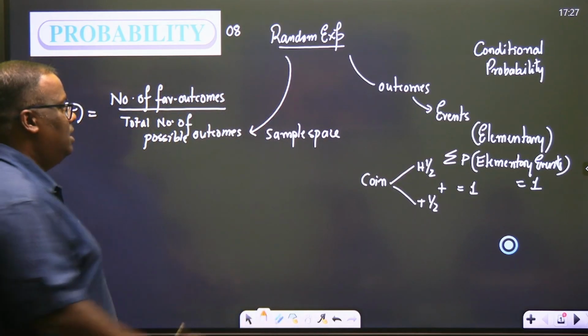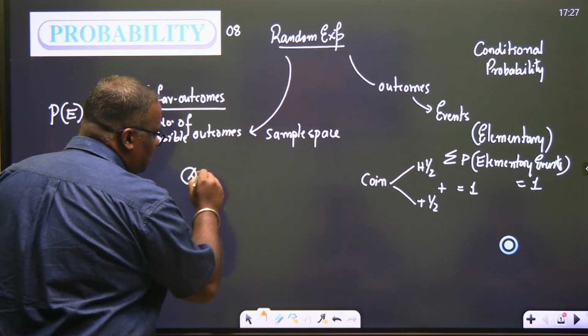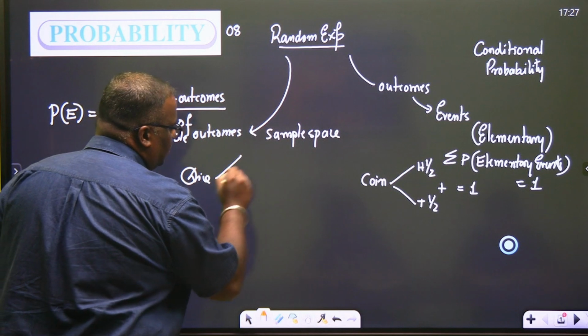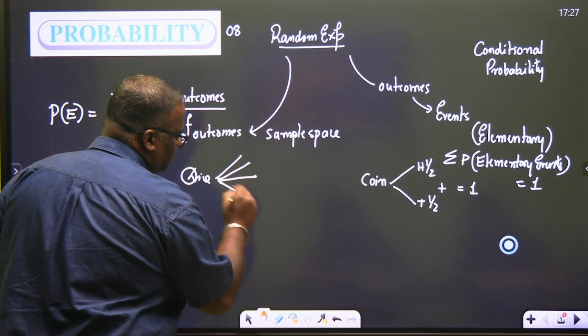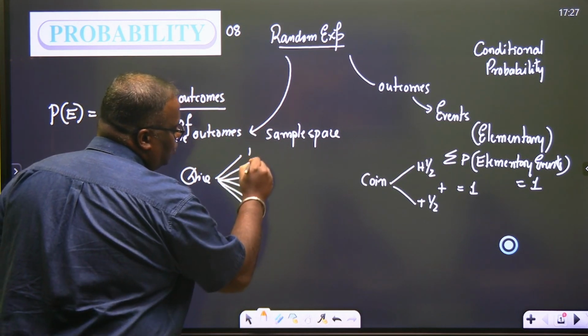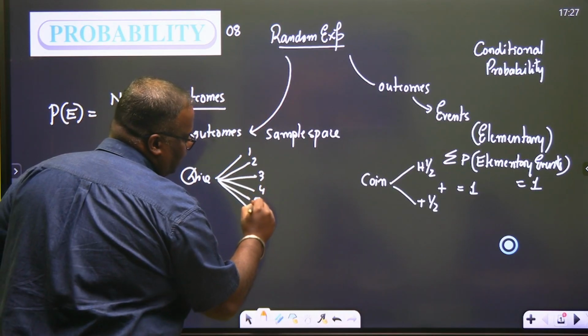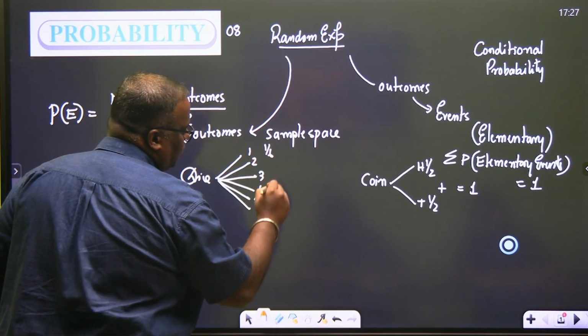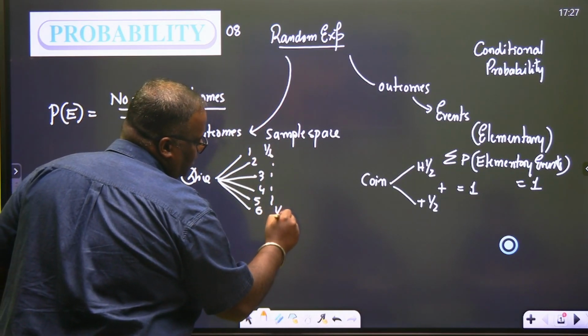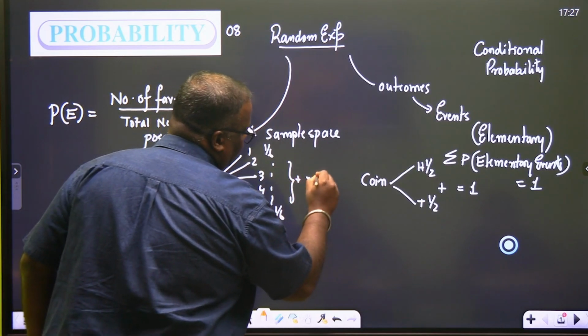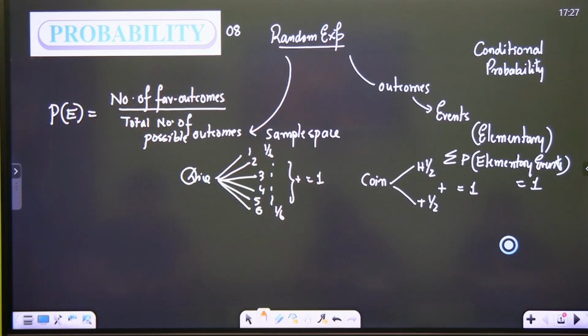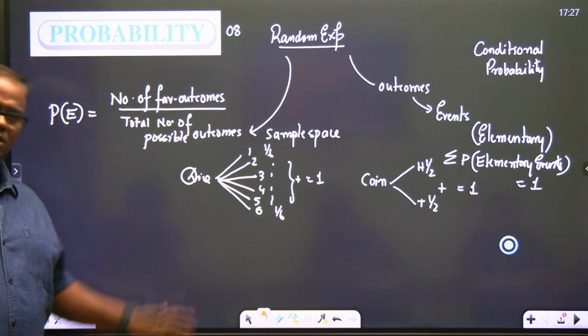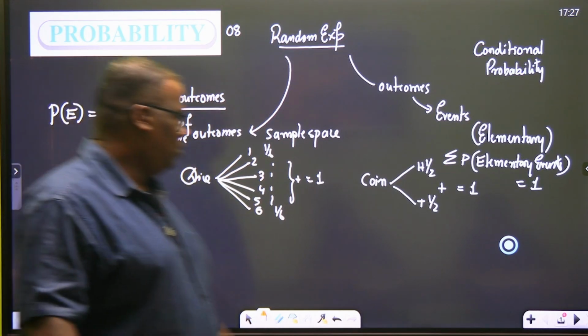Clear? Similarly, if you have a dice, let's say we toss it, we're going to get 1, 2, 3, 4, 5, 6. Probability of each is 1 by 6. All are 1 by 6. And if you add them up, you get 1. Is that clear? Right. No issues? Okay, let's move ahead a bit. Then in grade 11, you also learned something called set theory.